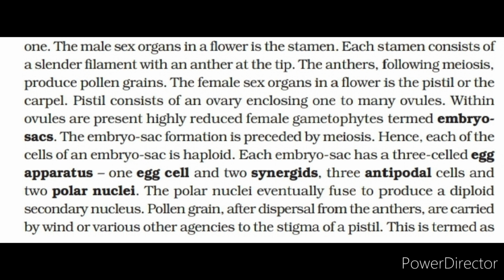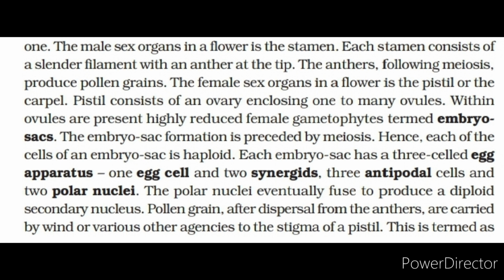Within ovules are present highly reduced female gametophytes termed embryo-sacs. The embryo-sac formation is preceded by meiosis. Hence, each of the cells of an embryo-sac is haploid. Each embryo-sac has a 3-celled egg apparatus, 1 egg cell and 2 synergids, 3 antipodal cells and 2 polar nuclei. The polar nuclei eventually fuse to produce a diploid secondary nucleus.